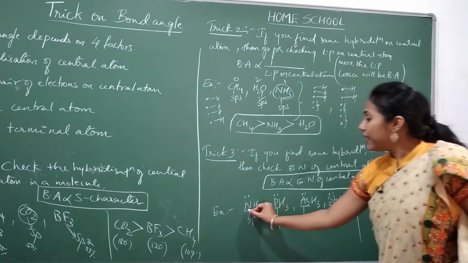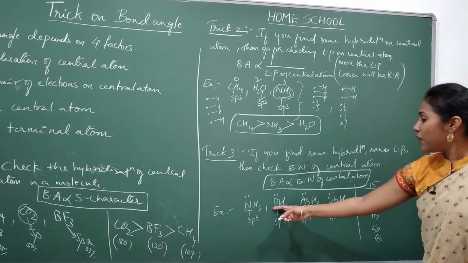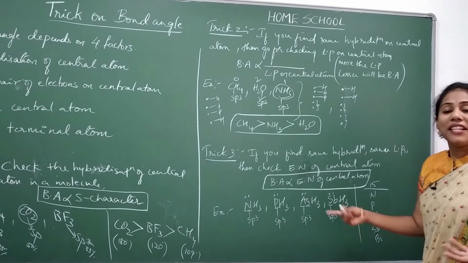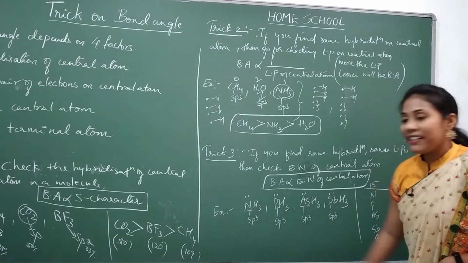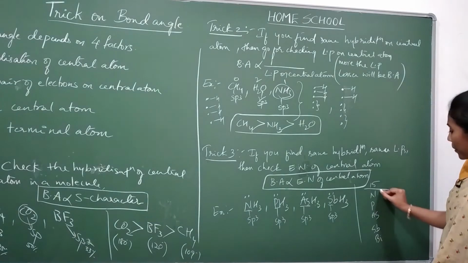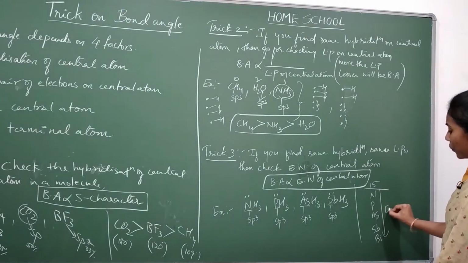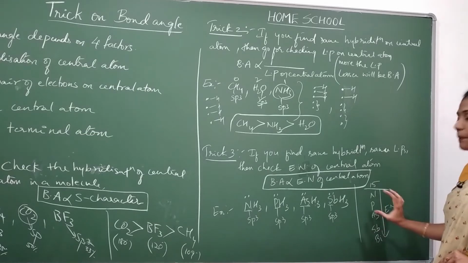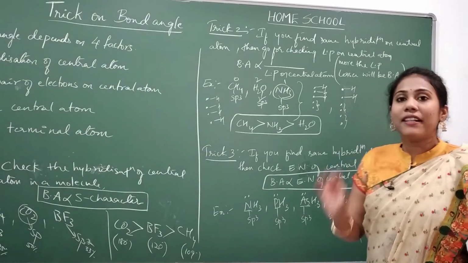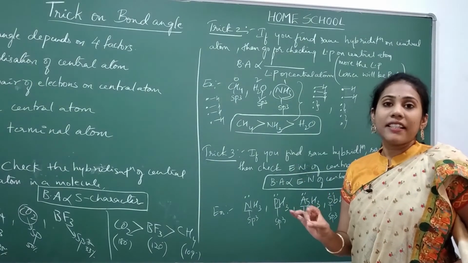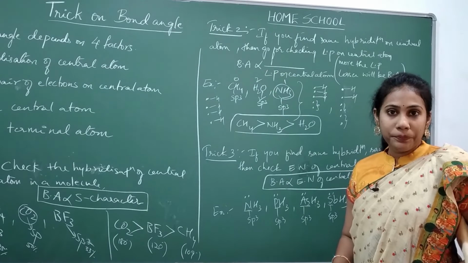Here the central atoms are nitrogen, phosphorus, arsenic, antimony. Among them, which has the most electronegativity? Definitely nitrogen. All of them are 15th group elements, and from top to bottom electronegativity decreases. We all know this basic property that we have studied in the periodic table.